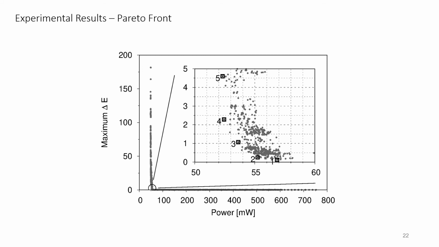To illustrate the potential trade-off analysis that is possible, we will consider an image application where quality can only be sacrificed up to a point where it remains as invisible as possible to the human eyes. Usually, it is considered that a delta E below 2 means that color differences can only be perceived through close observation, and delta E below 1 means that they are imperceptible. Therefore, the region of interest lies in the knee of the Pareto front, which has been zoomed in. From that region, we have sampled 5 different solutions for the validation.